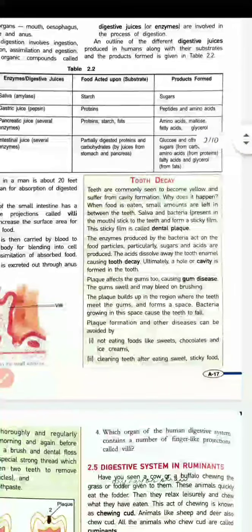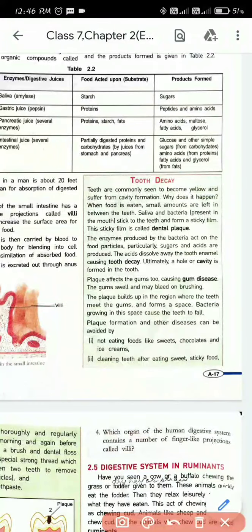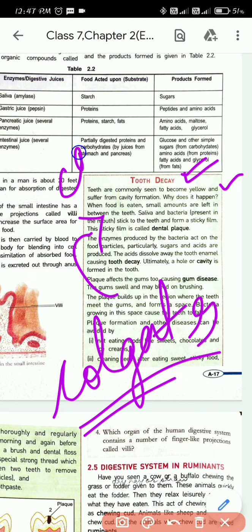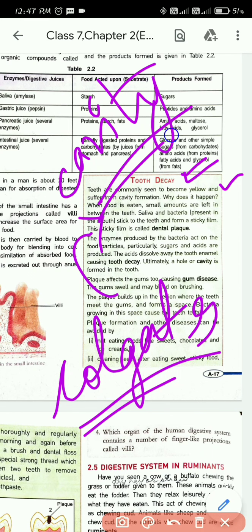Here in the box we have a new topic, and that's tooth decay. So what is tooth decay? Teeth are commonly seen to become yellow and suffer from cavity formation. You can find different advertisements of Colgate on your TVs and mobiles. They say that the toothpaste is very good and will not let cavities happen in your teeth. So they advertise like this.